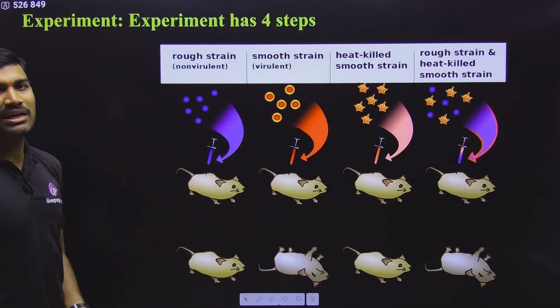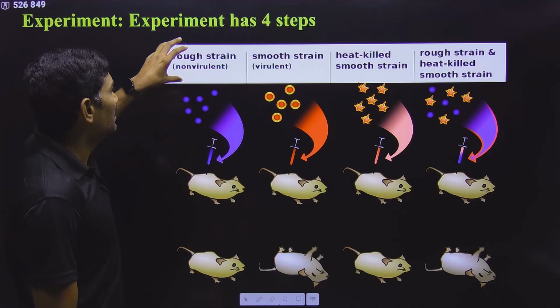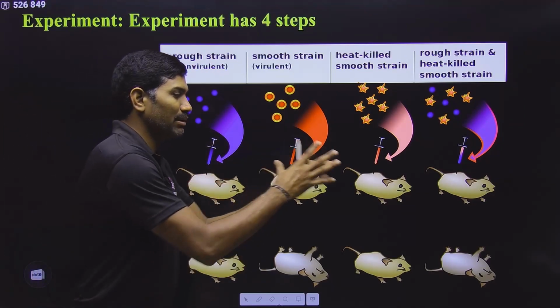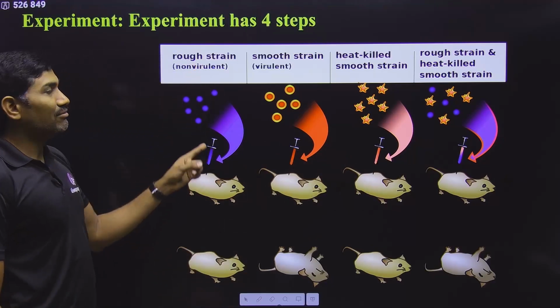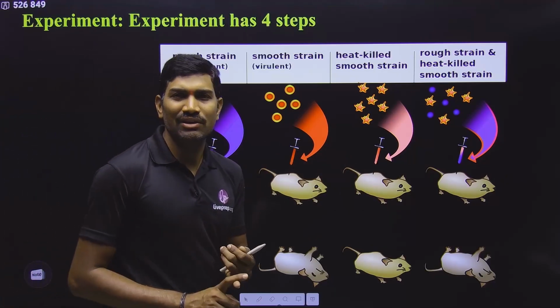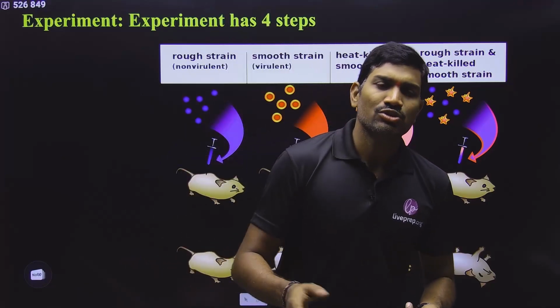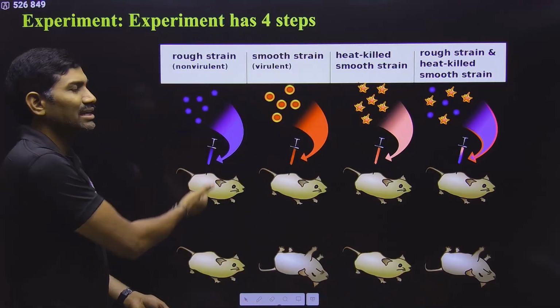Clear? In the experiment, actually, 4 setups are there. What is the first one? In the first one, please remember, there are mice of different groups. To one group, live R strain was given. Since it is living, R strain cannot cause disease. So even though R strain was given, mice did not die. They are still surviving. That's what he observed.